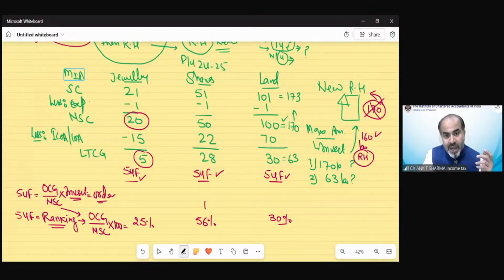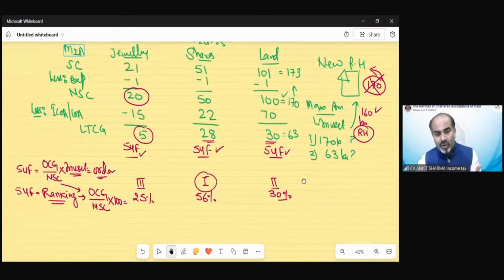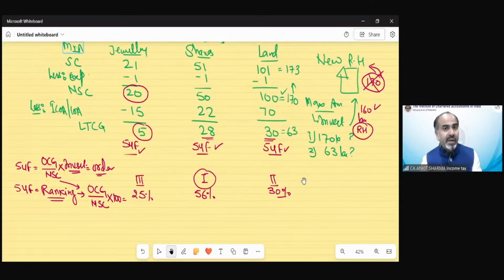So the maximum benefit would be, firstly, investment of shares proceeding into residential house. Then second, we will provide the benefit to land, and the third would be the jewelry. So the amount of cap gain does not affect it. The maximum cap gain is in this case, but it scores the second ranking. So we have to see the proportionate benefit, return on investment sort of. So the benefit is maximum in case of shares. So now we have decided to provide the section 54 exemption in this order.